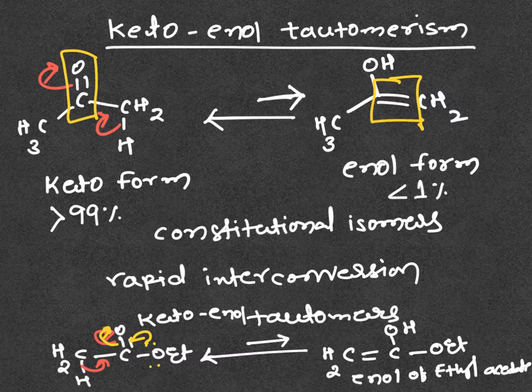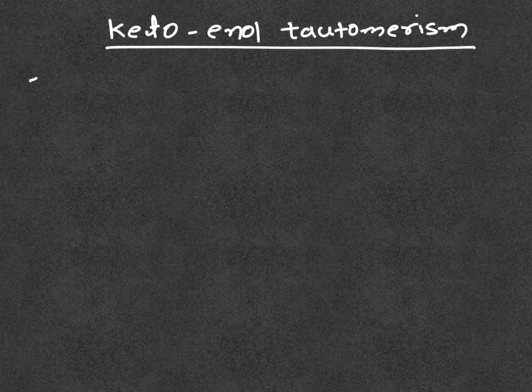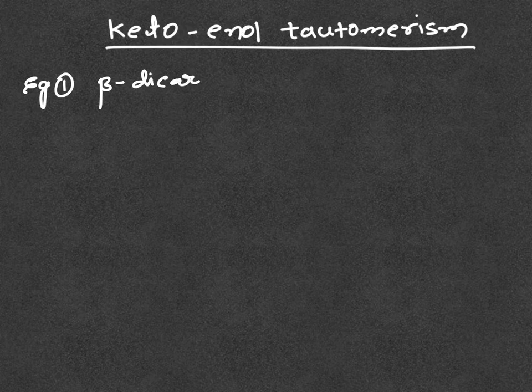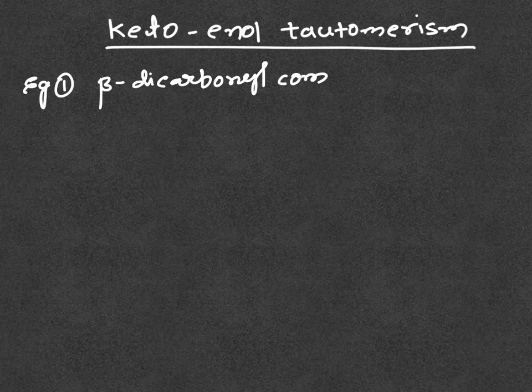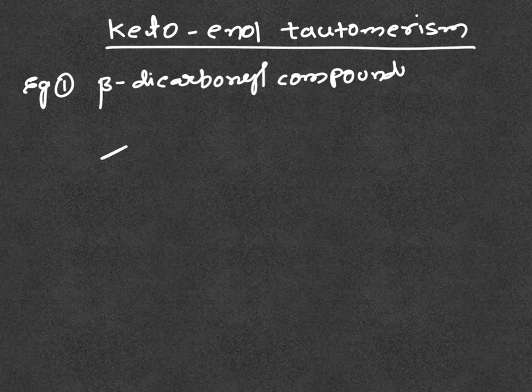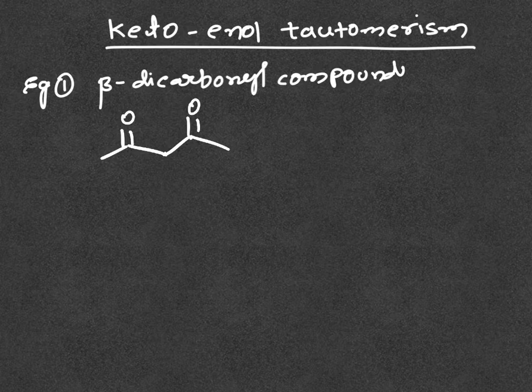Let's take some examples. Example 1, beta-dicarbonyl compounds. The first example is acetyl acetone. Here we have 2 hydrogens.